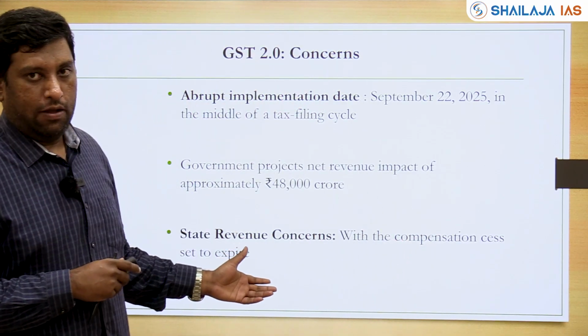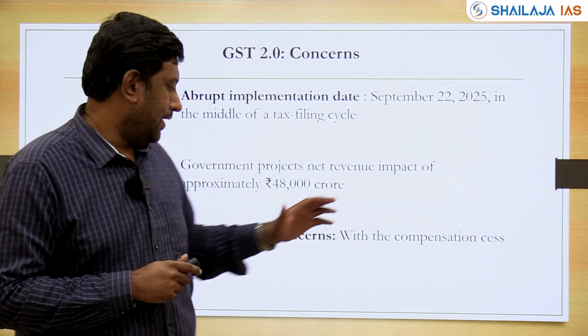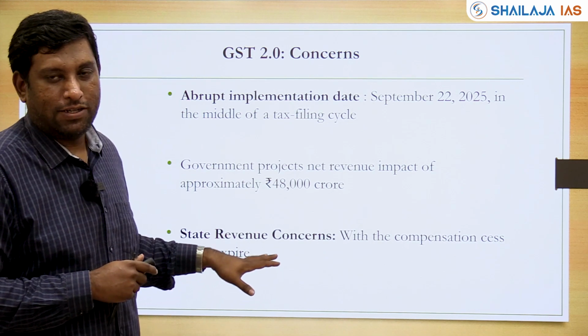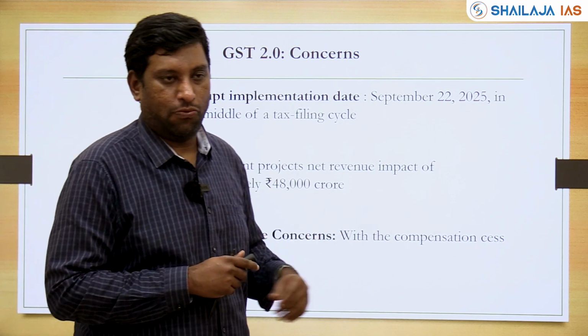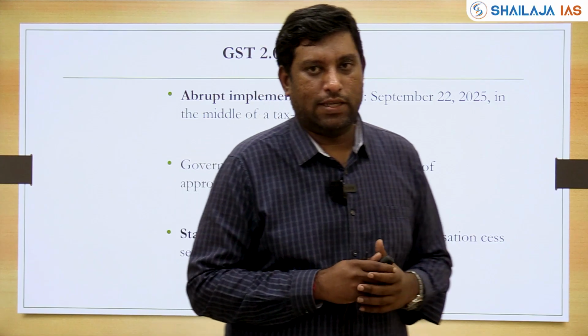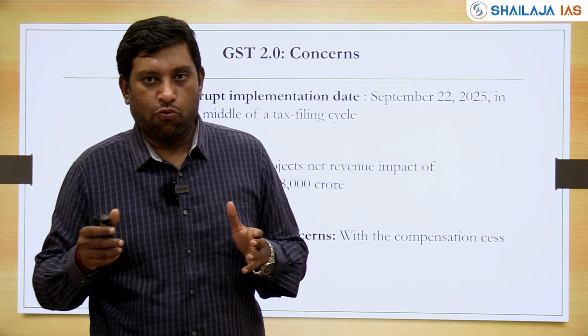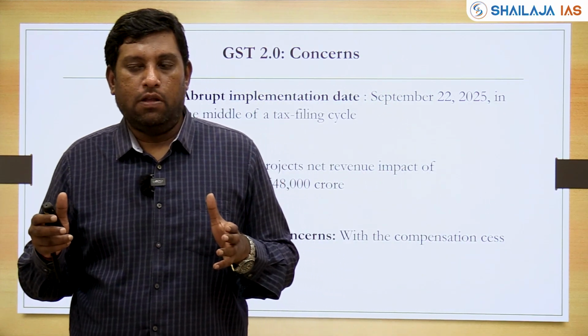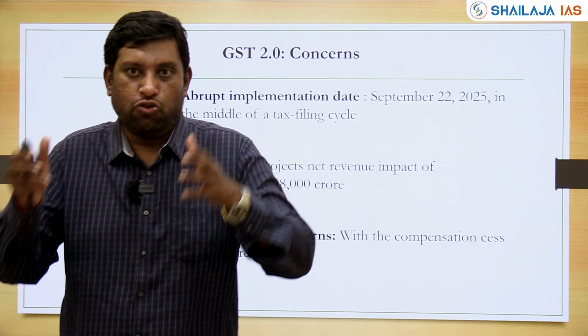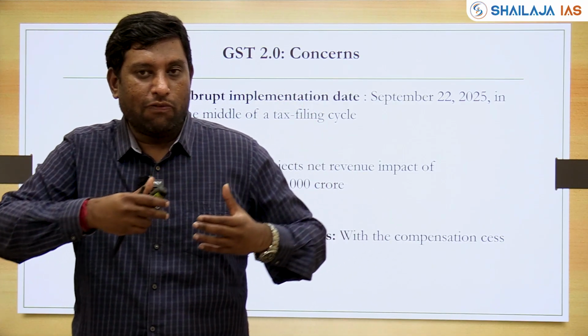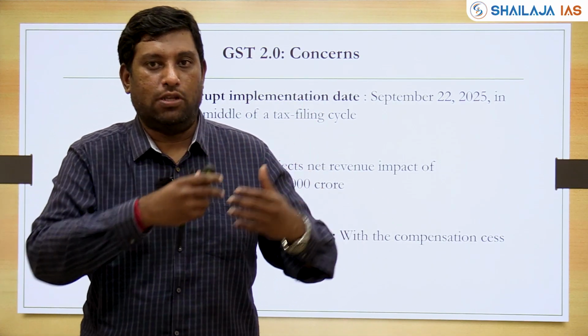However, with the compensation cess that is going to expire, states are concerned that they are going to lose out on the revenue. Now, what is this compensation cess? See, when states were having their own individual taxation powers, and they were asked to join the GST platform, the taxation powers were lost to a GST council.